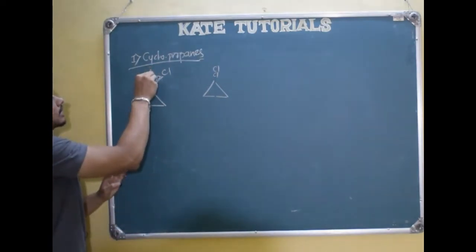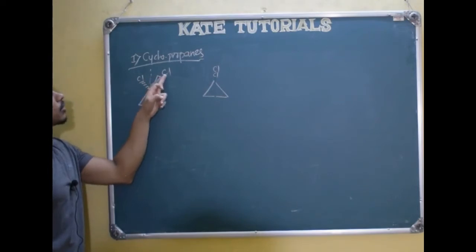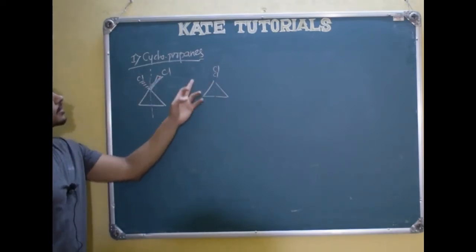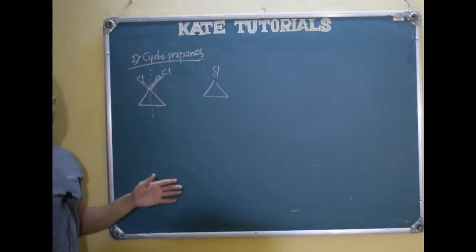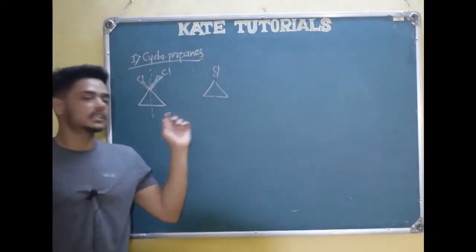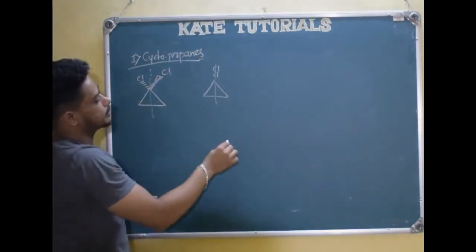If you draw the plane of symmetry like this, you won't see the chlorine cut into equal halves, right? Whereas here, if you imagine the model, or if you take a model and make the structure, you will get to know, right? So we can cut this, so it has got a plane of symmetry.